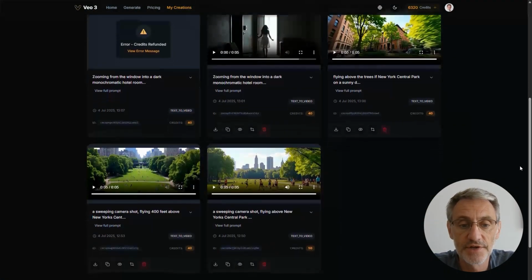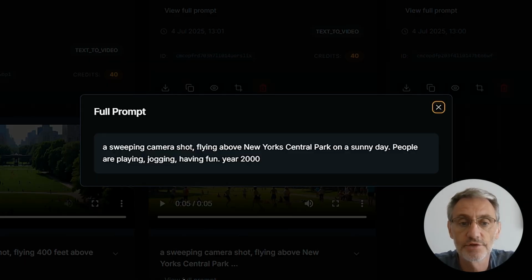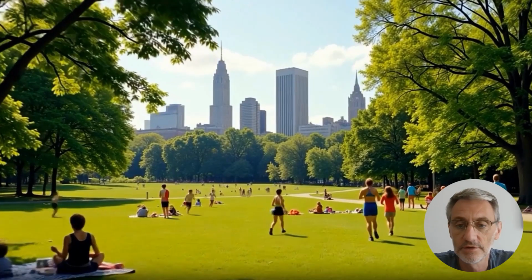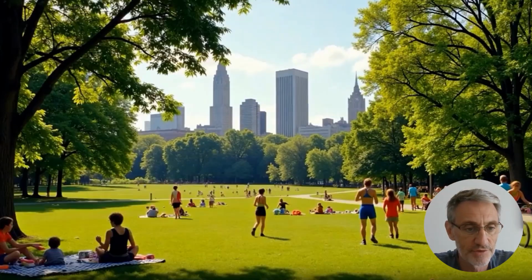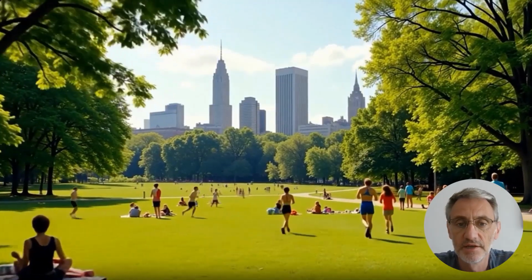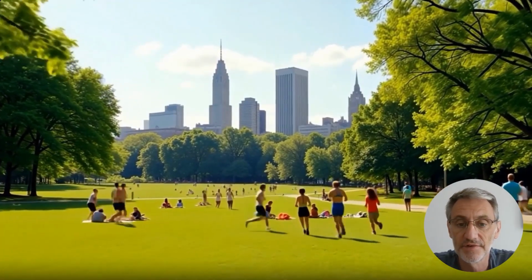And you can see the first one I did, very simple: a sweeping camera shot flying above New York Central Park on a sunny day. People are playing, jogging, having fun. Year 2000. What do we get? No idea. Here we go. Looks like New York. People are jogging. It's a bit squishy. You see the guy on the left comes whizzing in like Speedy Gonzales. Looks like New York. Not a bad first attempt.